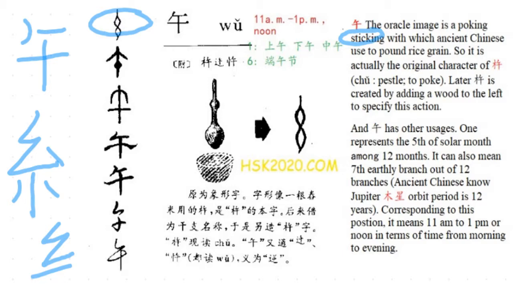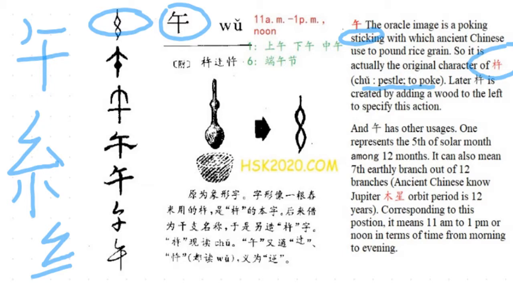So actually it is the original character of this character called 杵, 木字旁加午, which means a pestle, to poke with a pestle. Later, our character 午 did not represent the meaning of pounding rice.